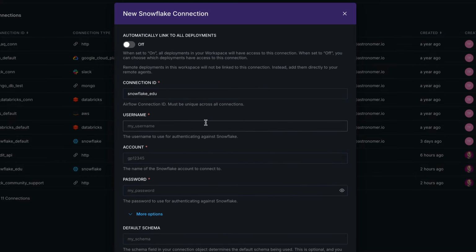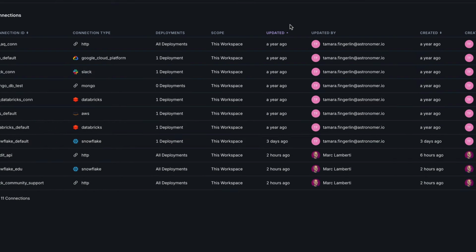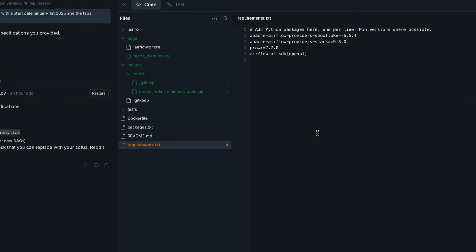Okay, so make sure that you have all of that ready and turn on this toggle so it is automatically linked to your ephemeral deployment that you will create later. And again, same thing if you are on Airflow only. All right, so let's go back to the Astro IDE or your code editor.